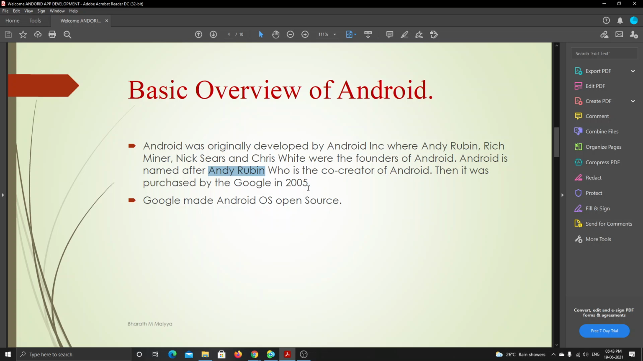Then they bought this Android in the year 2005. Google made this Android open source. What is open source? It is freely used by everyone around the globe. It doesn't need any license, and you don't have to pay any amount to use it. You can implement it in your own devices without any license required.